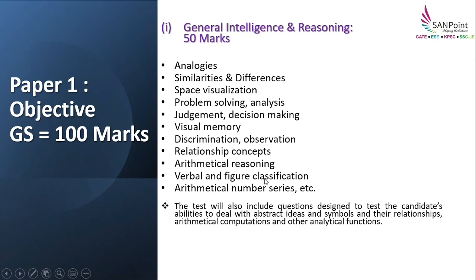Next is verbal and figure classification. So what is verbal classification? It is word based. There will be four options, for example tiger, lion, cheetah, elephant. So what is the odd one out? Obviously elephant. One more example I can give you: meter, centimeter, kilometer, kg. So what is different? Kg, because we measure mass, while the rest are linear dimensions. So that is your verbal classification.